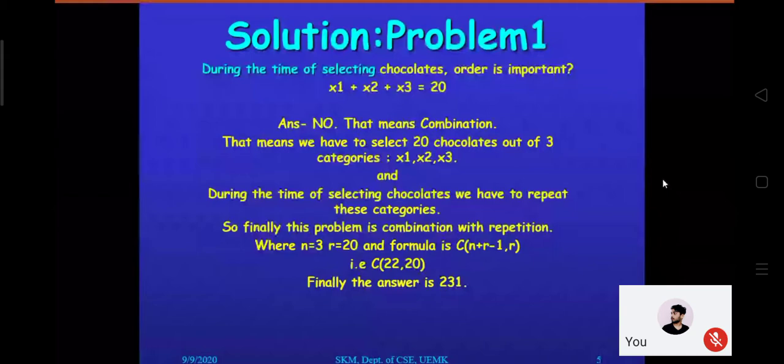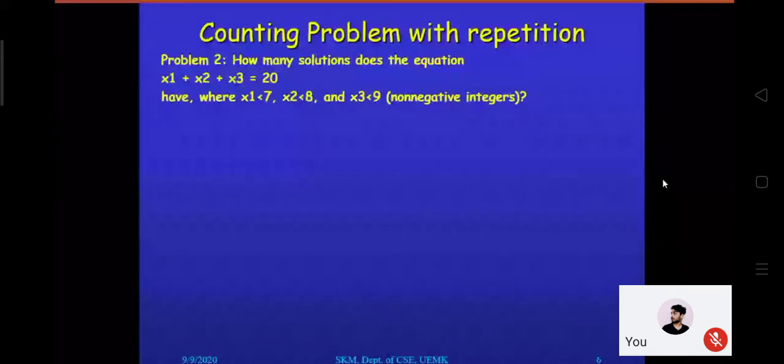Now, the same problem but with some additional constraints. Step by step I am explaining how we are changing the approach, the counting technique. Previously it was a combination with repetition problem.